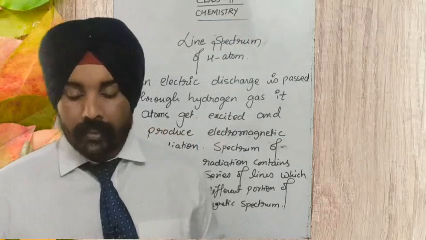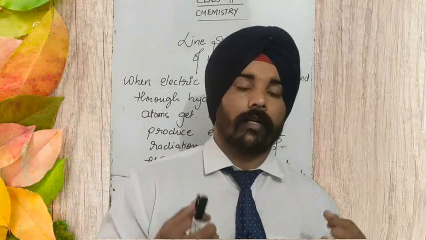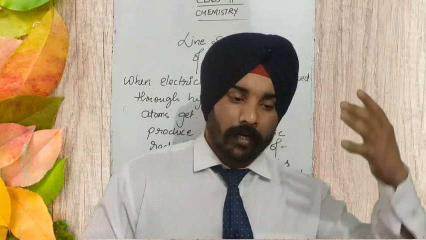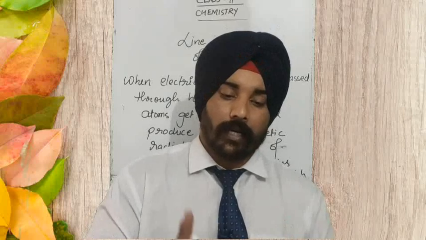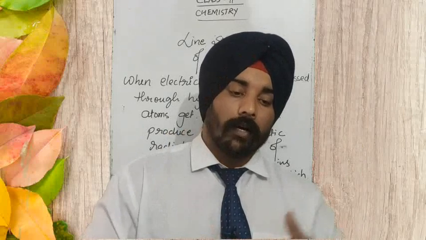A number of discoverers have found these series of lines, and after their discoveries, the series were named after them.